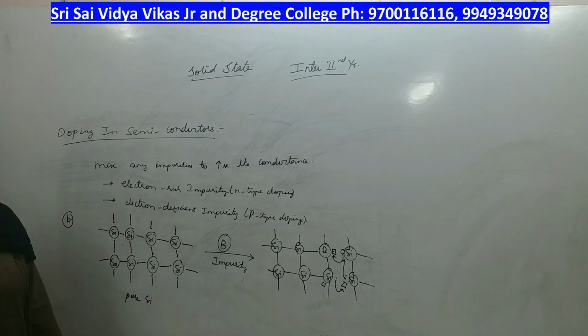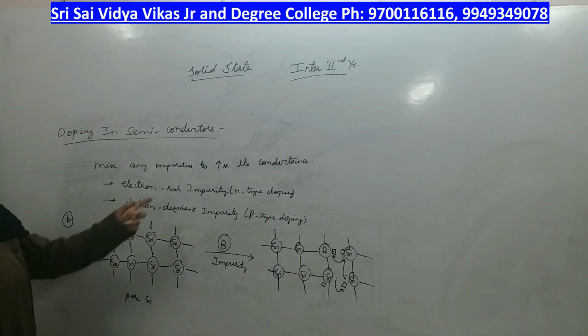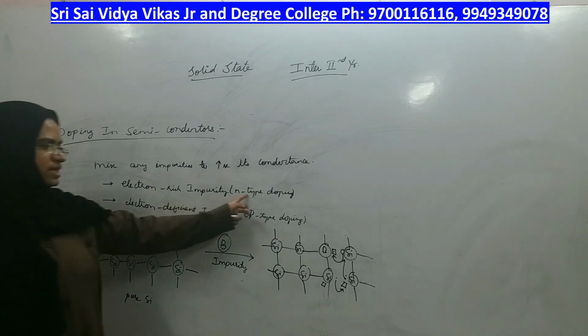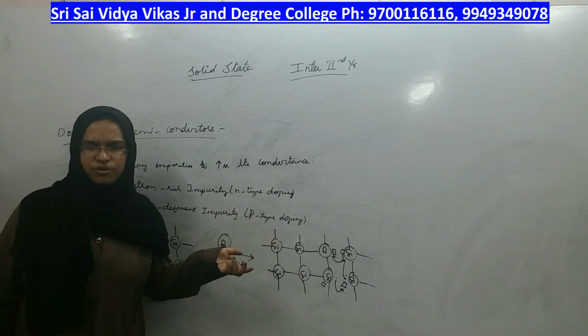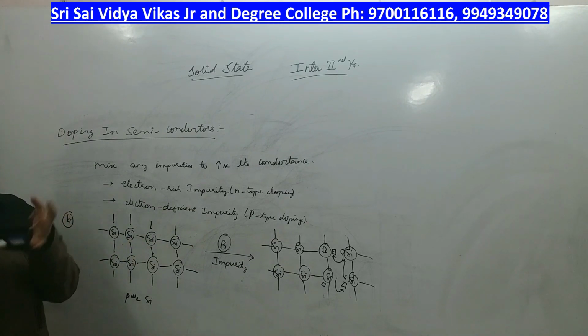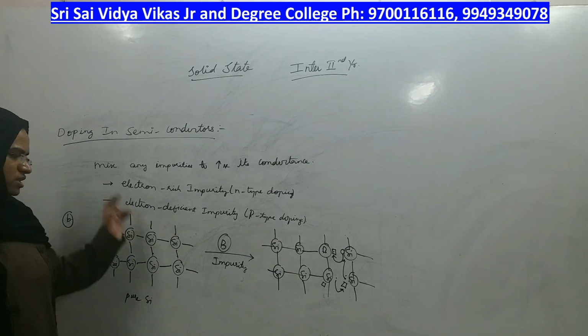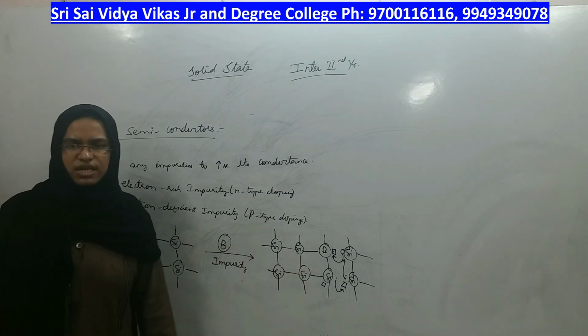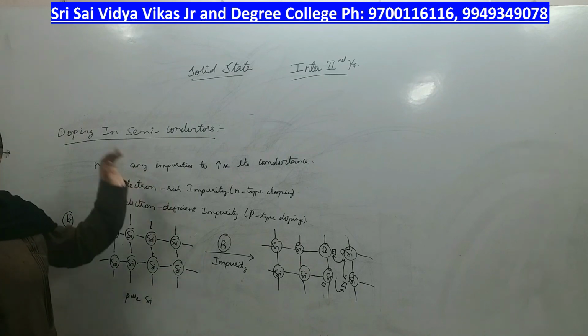If you mix any impurity from the fifth group of the periodic table, like phosphorus, nitrogen, etc., that type of doping is called N-type doping. If you mix any impurity from the third group of the periodic table, like boron, aluminium, gallium, indium, that family, elements start showing the flow of electrons, and that type of doping is called P-type doping. By this we have finished solid states.